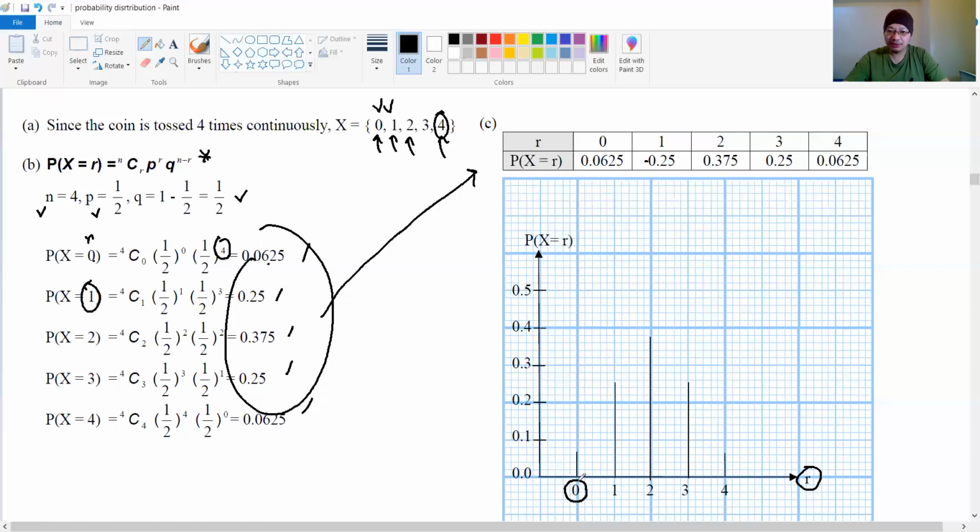Always remember, this 0 stands for r equals 0, not the origin. This is your origin, that's why there is no 0 here; we put 0.0, 0.1 and so on. This 0 is because of r, not the origin. So when r equals 0, the probability is 0.0625, so we just sketch 0.0625 here. Just do the normal plotting here.